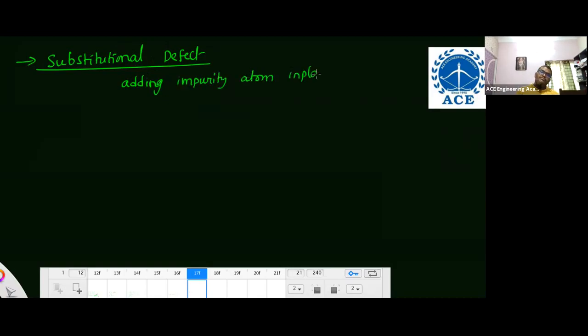Next, another one, substitutional defect. Substitutional defect means adding an impurity atom in place of a host atom. Simple way I'm telling. And to form the substitutional defect, the radius of the foreign atom should be approximately the same as the radius of the host material atom. Remember.